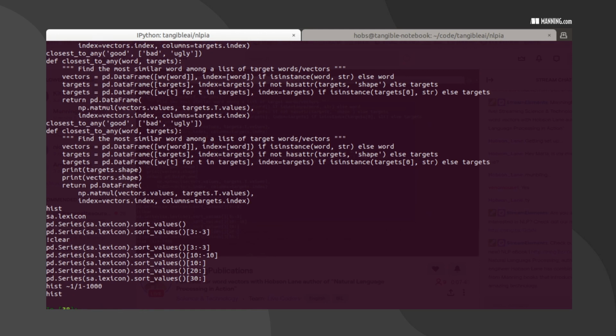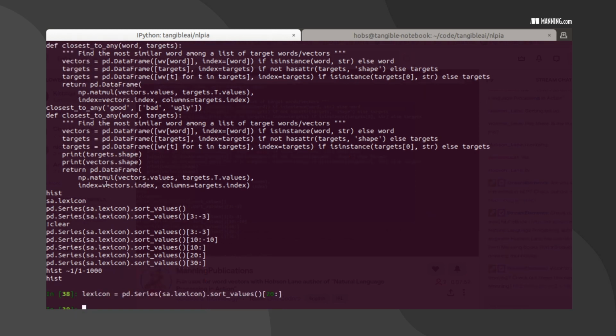So let's see if I've got that. Here we go. This would be, we'll call that lexicon. This is from the SentimentIntensityAnalyzer from the Vader Sentiment package. Let me show you the install for that.